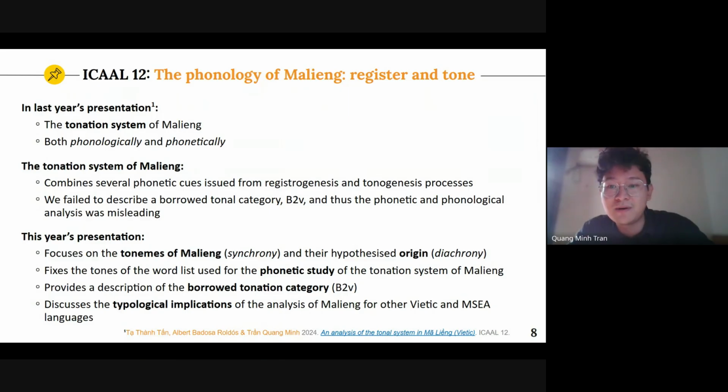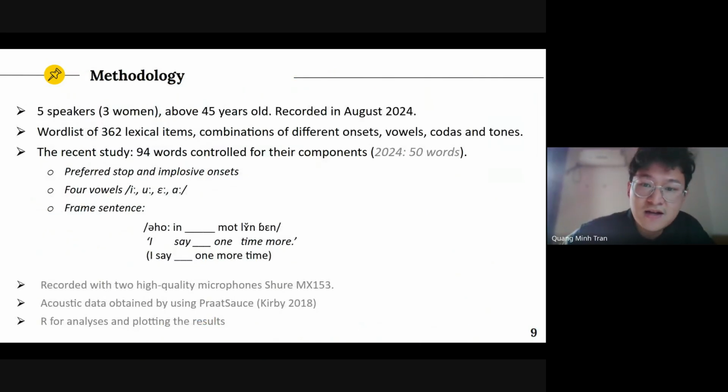With that bridge from past to present, let's turn to the synchronic analysis of the tonemes. In this research we are using word lists, which are combinations of different onsets, vowels, codas, and tones. In the recent study, 94 words controlled for these components were used, compared to last year, which only had about 50. They are recorded in the frame sentence, as you can see from the slide.